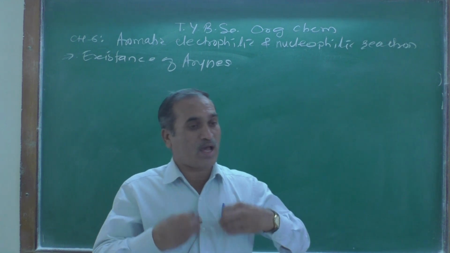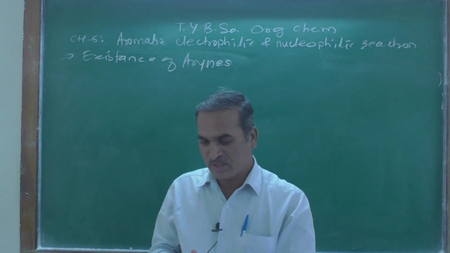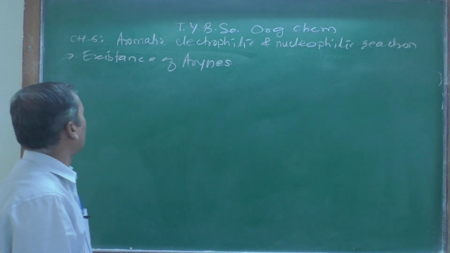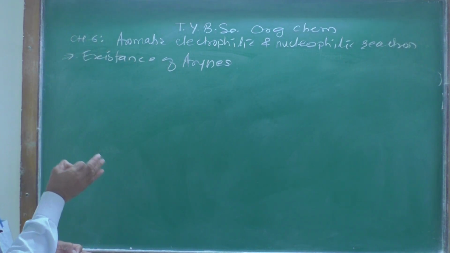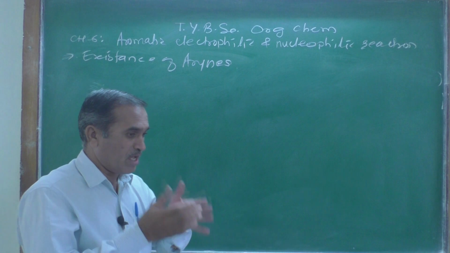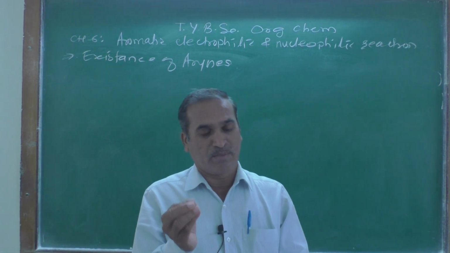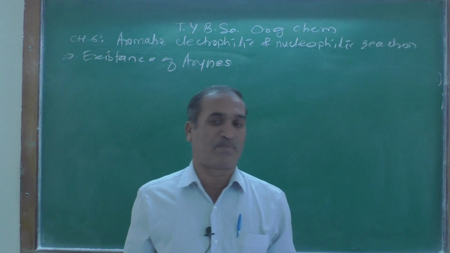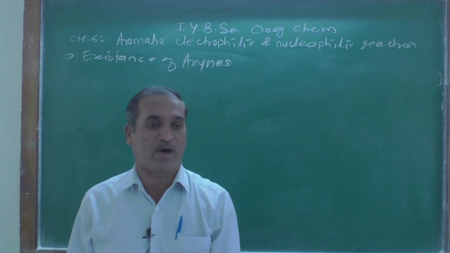So what we are going to discuss today, look at the board, there is an existence of arynes. Existence of arynes means formation of the benzyne, which is nothing but aryne formation.